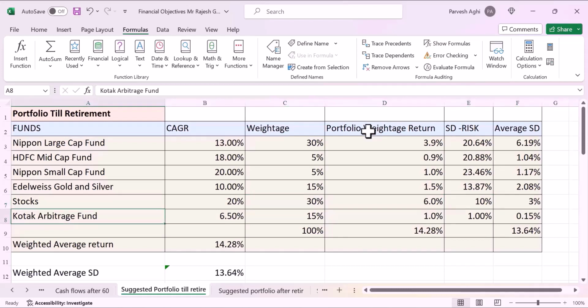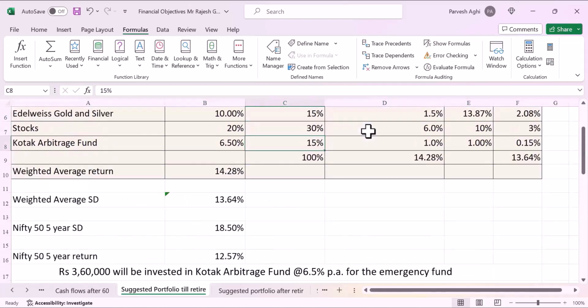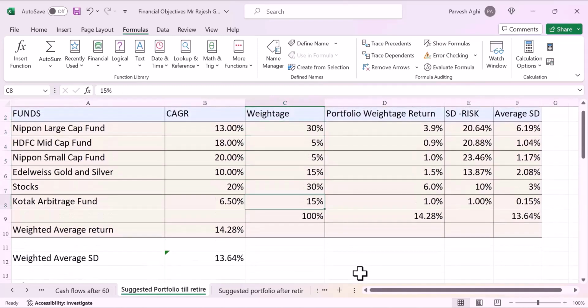Then he's going to put some money in Kotak Arbitrage Fund. This is basically a fund which is almost risk-free. 15% of the money will be put here. This is basically to take care of some emergency requirement. 3,60,000 will be invested in Kotak Arbitrage, which is giving 6.5%, for any emergency requirement of Colonel Rajesh Gupta. The weightage will be 15%, and the return will be 1%.